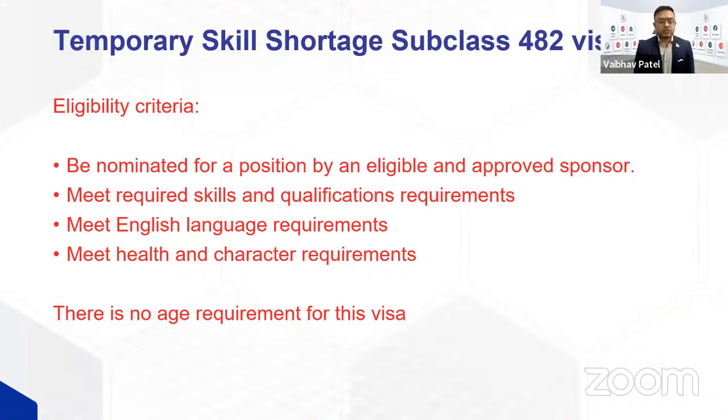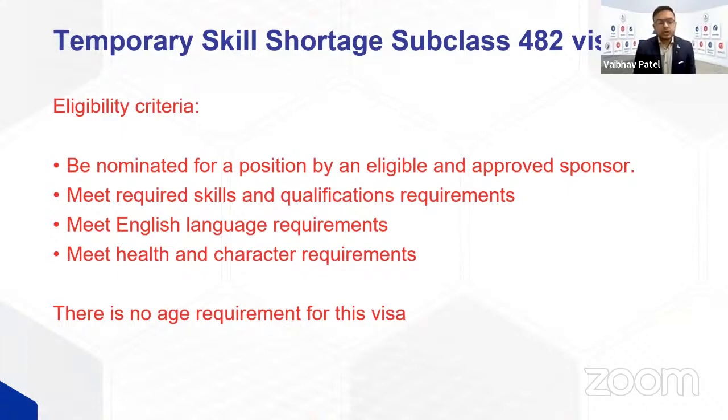Also, there is an English language requirement. If your occupation is on the medium and long-term list, you need at least IELTS 5 each or equivalent. If your occupation is on the short-term list, you need an overall 5 in IELTS with no less than 4.5 in any module. You also have to meet the health and character requirements.